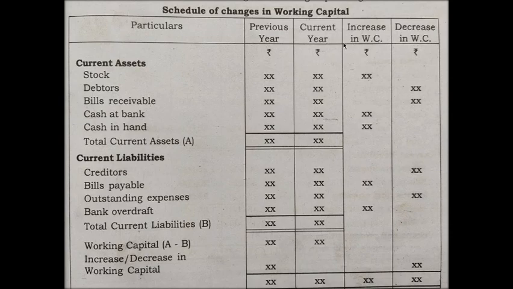Okay, next is the increase and decrease in working capital. We have just discussed the basic rule regarding the change in current assets and current liabilities. For the time being, I am just explaining any two items. Remember, the schedule of changes in working capital is prepared to record current assets as well as current liabilities.